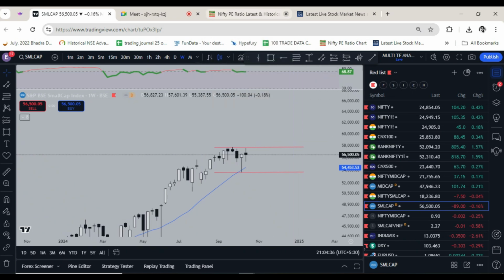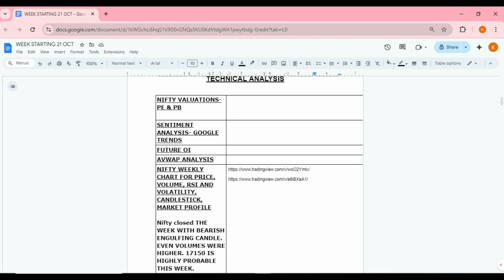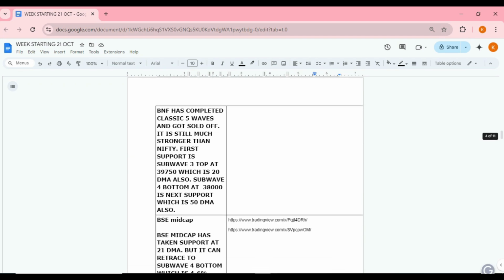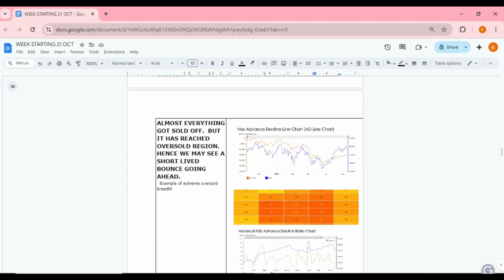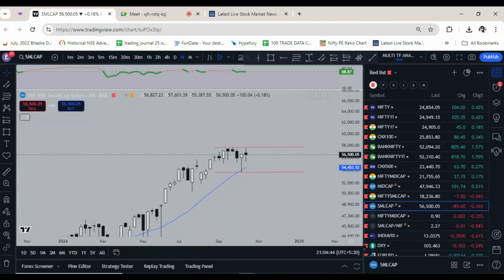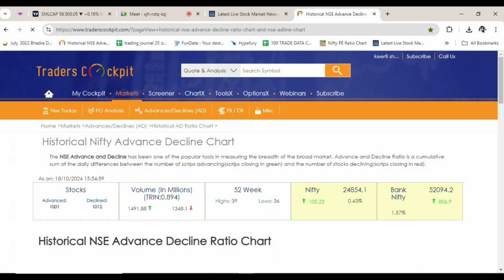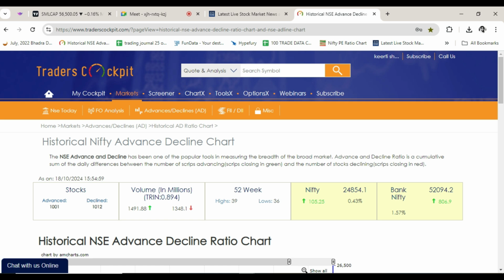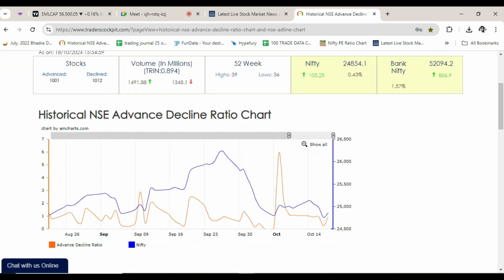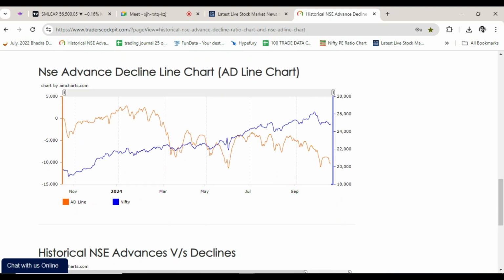Now let's come to the next point, let's see the market breadth. So market breadth was neutral. Almost 1001 stocks advanced while 1012 declined, and this is the chart.